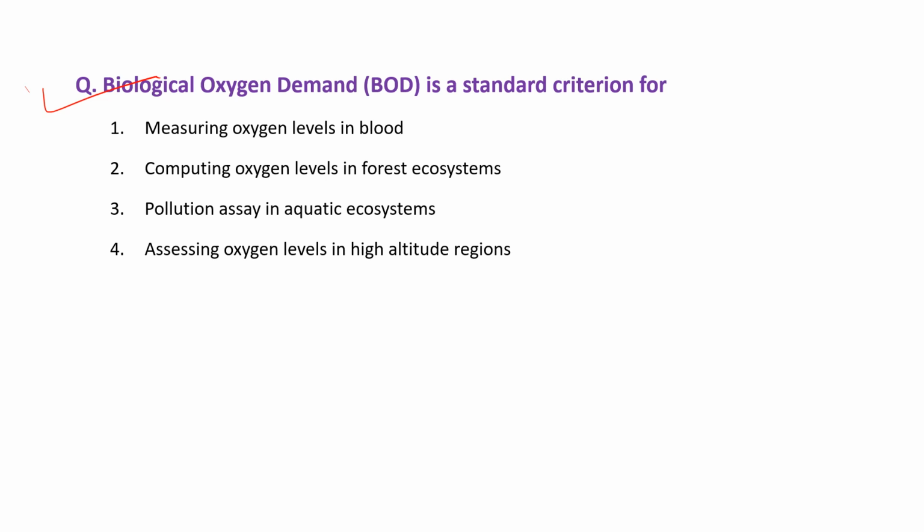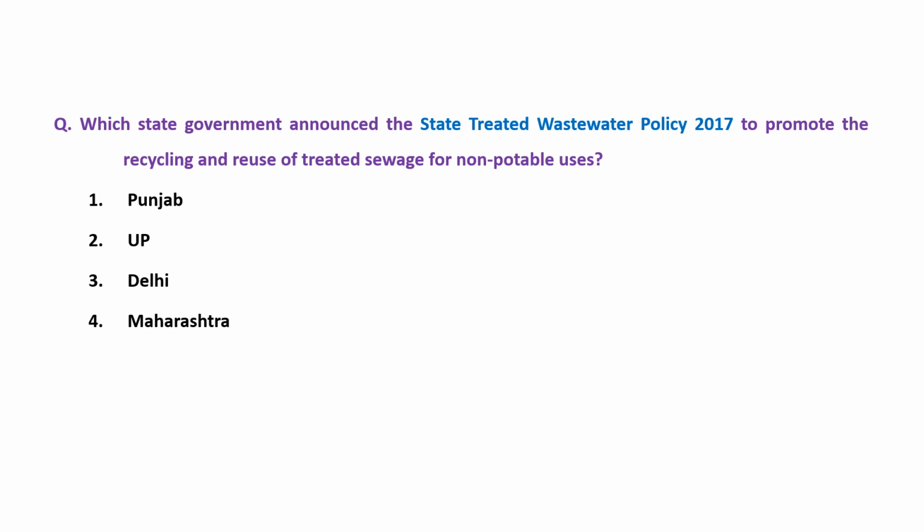Okay, so measuring the oxygen level in blood. Not related to blood, so wrong answer. Second is computing oxygen level in the forest ecosystem. No, it is related to the aquatic system, so that's why it is wrong. Third one is pollution assay in aquatic ecosystem. Yes, right. And fourth one, assessing oxygen level in high altitude regions. Again, it is wrong. So the right answer is the pollution assay in the aquatic system or water bodies.